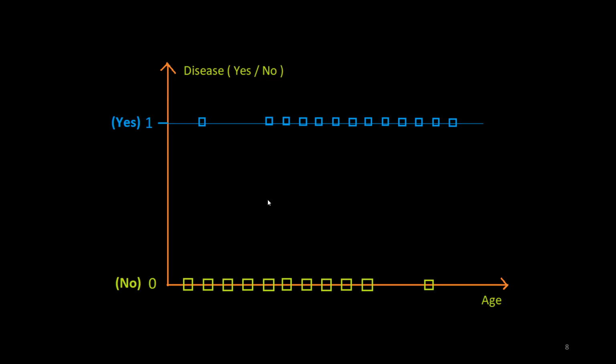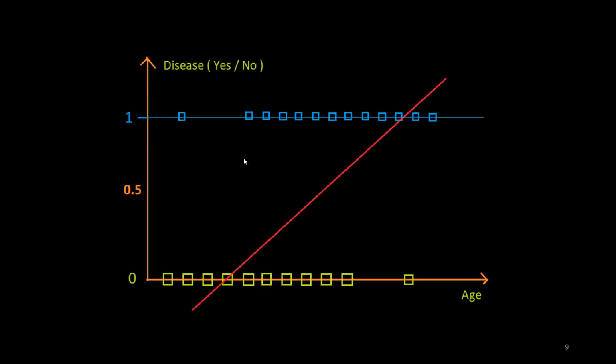Now, what happens if we want to classify this data with the help of a straight line? This is our straight line. We can see that this straight line starts here and extends from here. We know that if we know the slope of a regression line or regression model, we can extend it from minus infinity to plus infinity. Now, what is happening here?